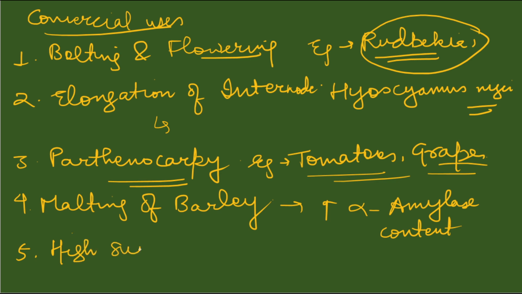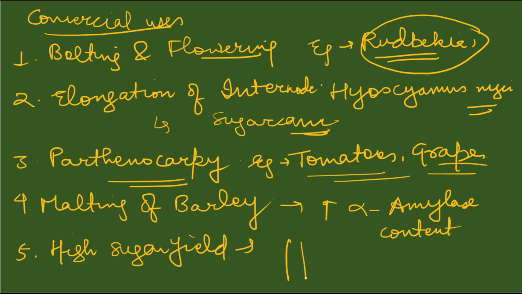Sugar yield, as I have said, in sugar cane. What happens here? It enhances the growth of internodes, as I have written here, elongation of internodes. Sugar cane, which I have explained earlier also. What happens here? It enhances the elongation of internodes. These internodes get elongated, and the sugar content present in these internodes increases, which can be seen in sugar cane.